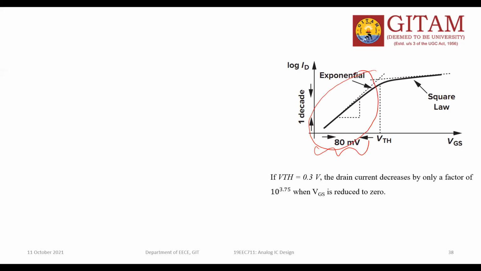The earlier definition of the threshold voltage is the voltage at which the device will start conduction. Now, with this consideration, we can change our definition in a different way.